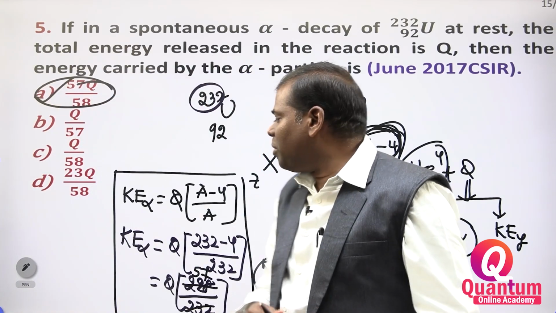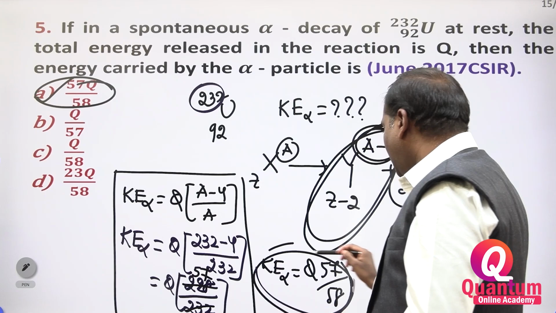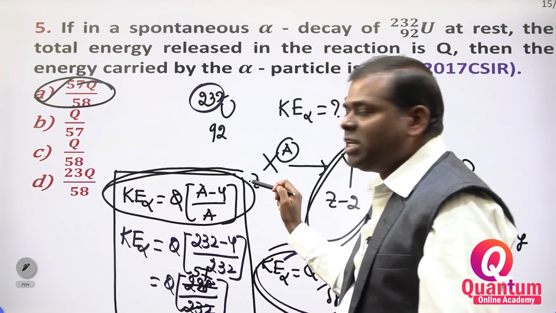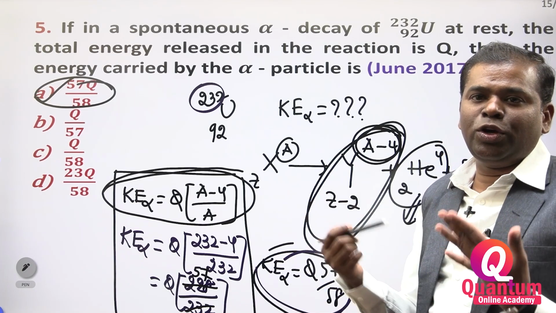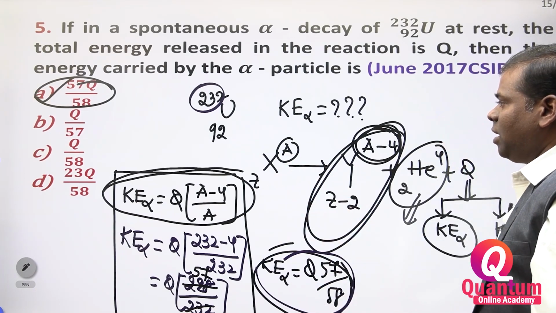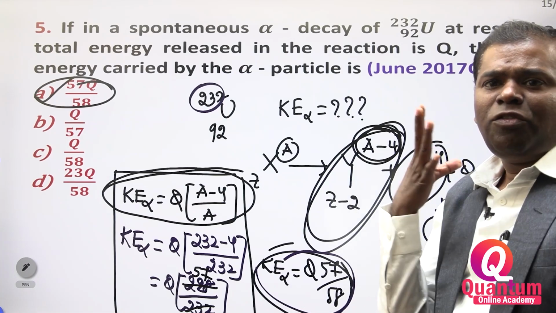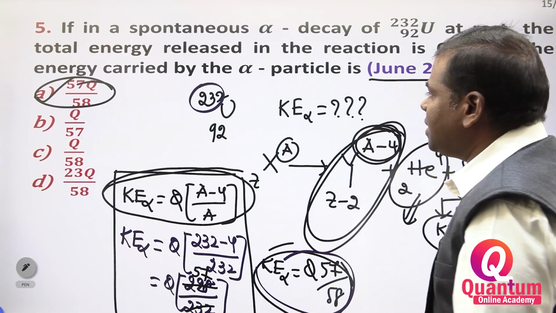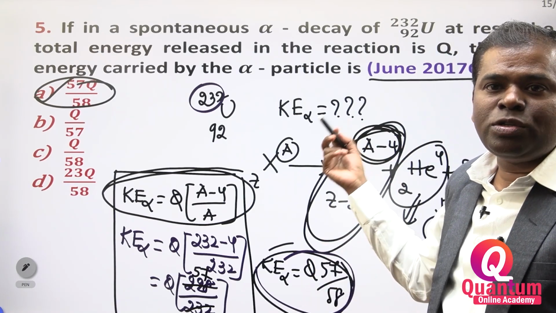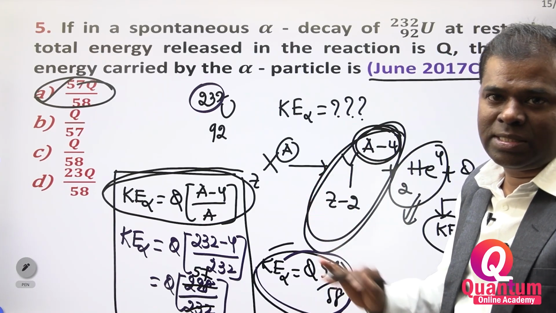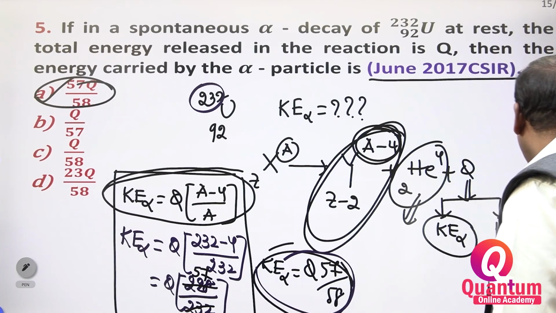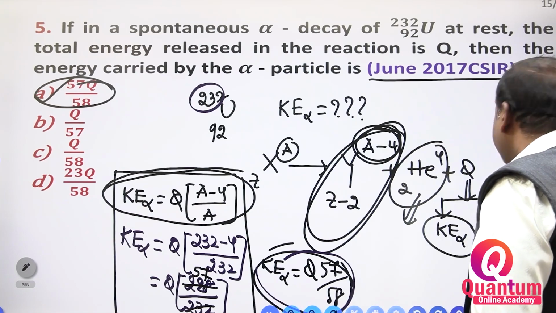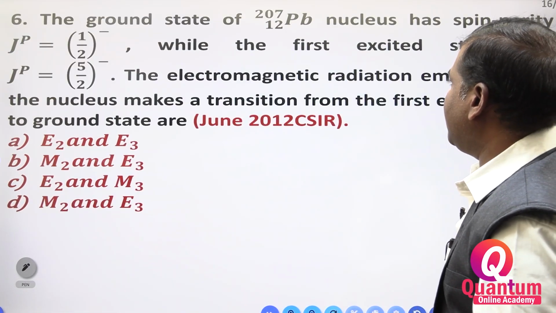Just know the formula: the kinetic energy of the alpha particle is equal to Q times (A minus 4) divided by A. Then you can easily get the option answer. Very simple, this is a 5 marks question that CSIR asked in June 2017. See how simple it is. You won't get this much easy a question from nuclear physics. It is very easy.